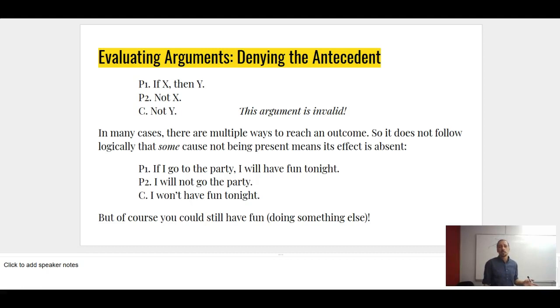Maybe I'll play Xbox, and I had a bunch of fun playing Overwatch. So the fact that I didn't go to the party doesn't mean I won't have fun. What I was only saying was that if I do go to the party, the consequence of that will be fun. But I can't say necessarily that if I don't go to the party, no fun is possible to be had.